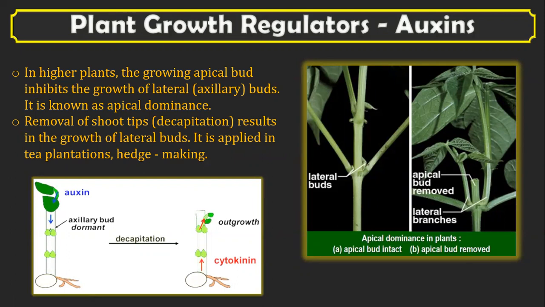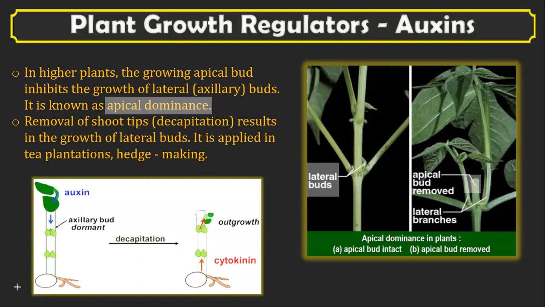So apical dominance was also promoted by auxins. Apical dominance was also promoted by auxin, that is, it suppresses the growth of lateral buds. If you look here, you can see lateral buds and their growth is suppressed by auxins. Yes. And what else can you see? You can see the growth of the apical bud. Here the apical bud is removed.